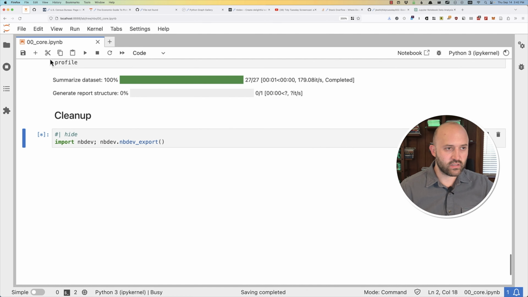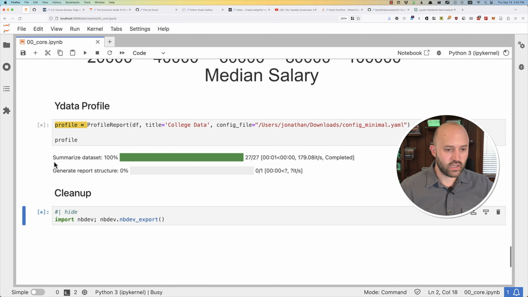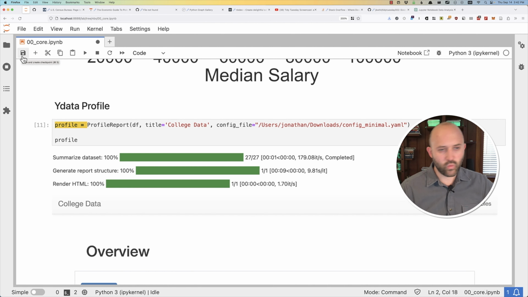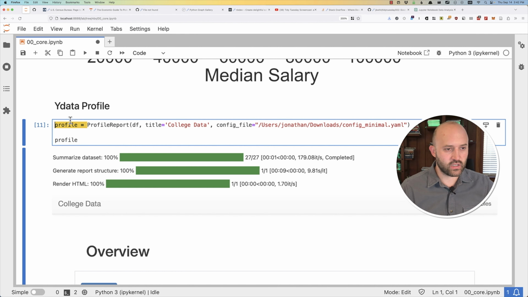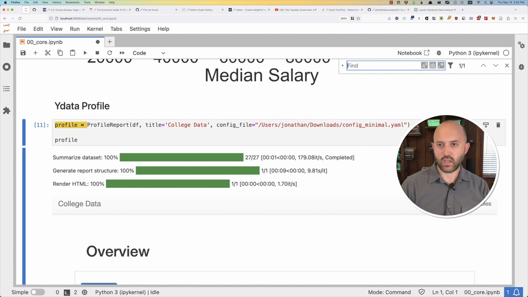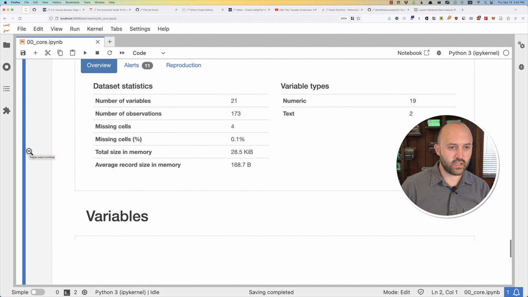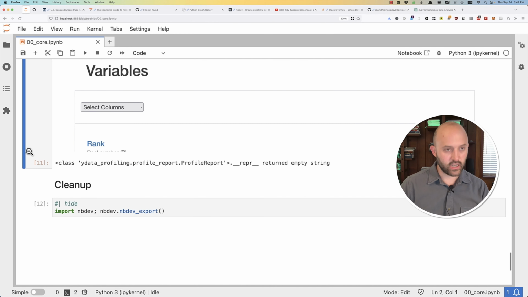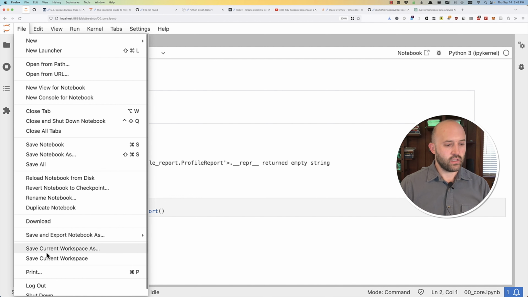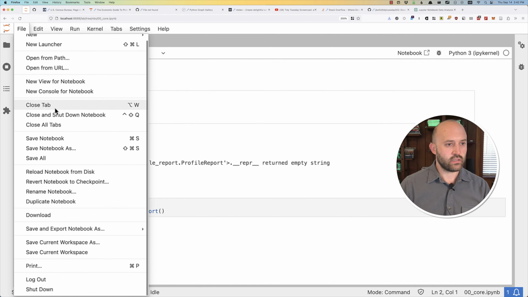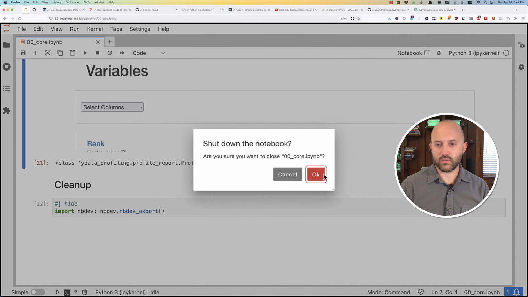YData profile is still working on things. NBDev export is still working on things. And a few things won't work. I'm going to push this out, and it's going to blow up and say, oh, I can't install myself right. I'm not correct on a bunch of other things. That's all fine. That's a known quantity with what's happening here. So let's just say close and shut down notebook. Yeah, let's close that.